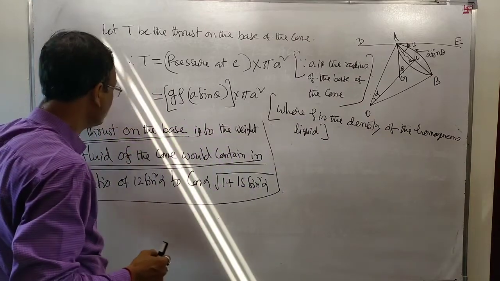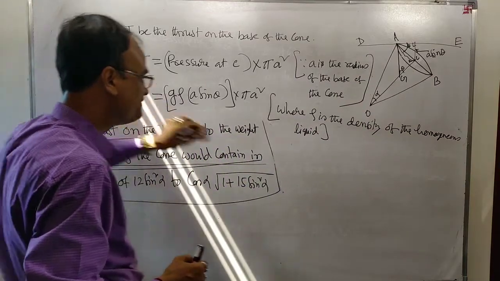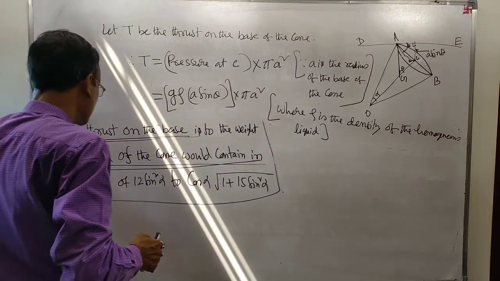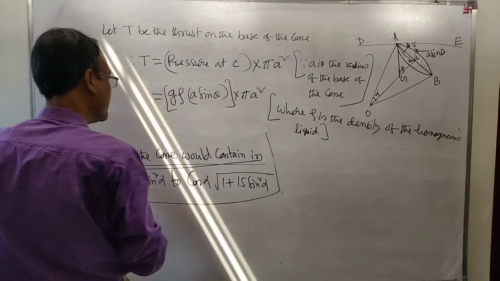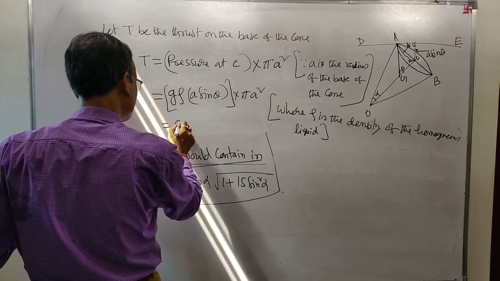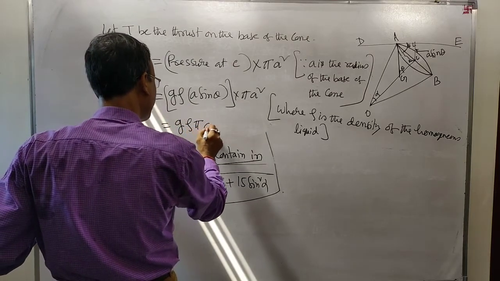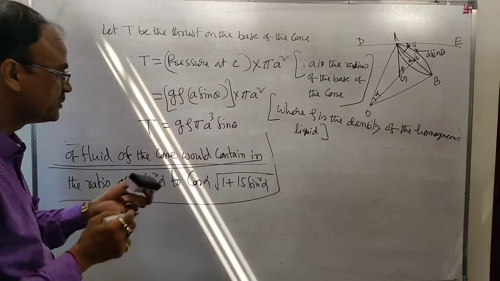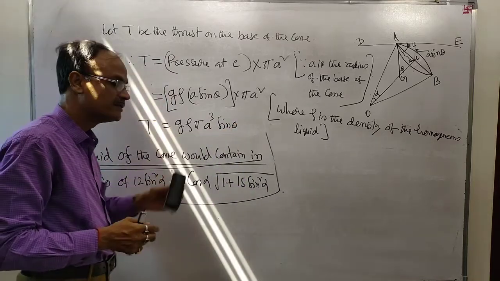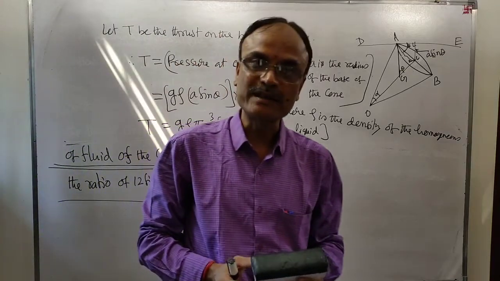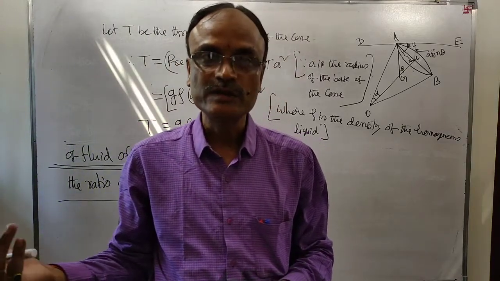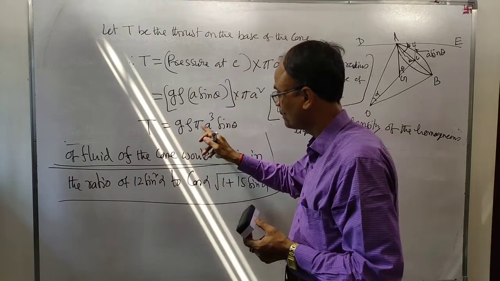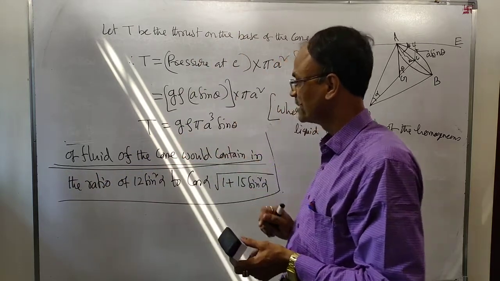I hope up to this step it is clear. The weight of the fluid within the cone will be equal to 0 pi a cube sin theta. T is equal to this. The thrust on the plane base has been calculated as 0 pi a cube sin theta.